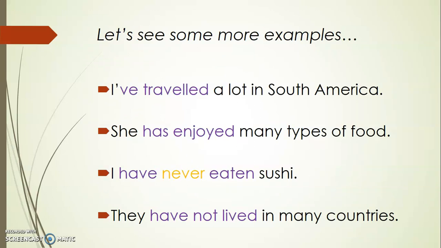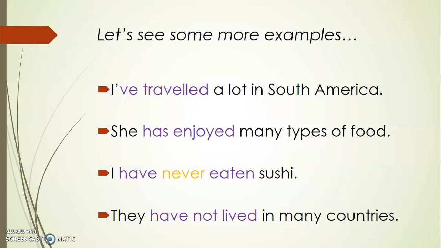Let's see some other examples. I've traveled a lot in South America. She has enjoyed many types of food. I have never eaten sushi. They have not lived in many countries. All these sentences have something in common, and that is that time does not appear.